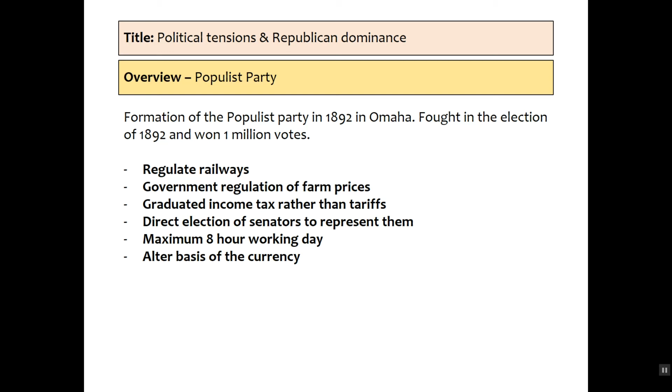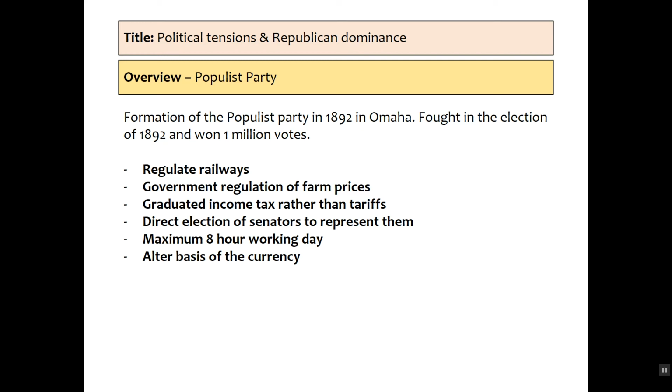They want government regulation of farm prices. They want to move to a graduated income tax rather than tariffs as a means for the government to generate income. So what that means is that the most wealthy in society will pay more than the poorest in society, very similar to the tax system that we have currently in England.